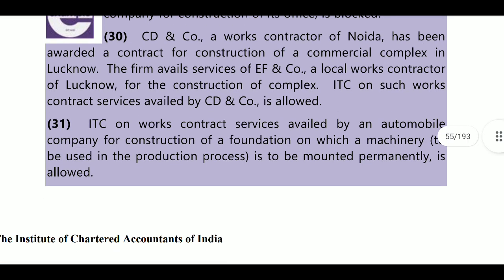Next, ITC on work contract services availed by an automobile company for construction of a foundation on which machinery is to be mounted permanently. So here it is plant and machinery, so you can claim any ITC related to plant and machinery irrespective of line of business, so allowable.